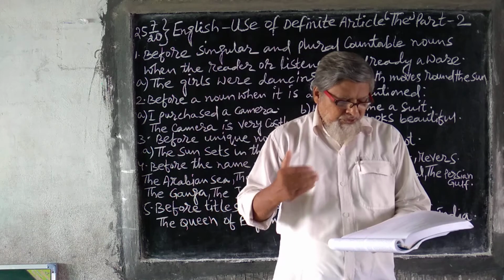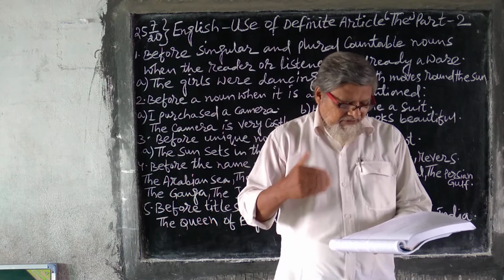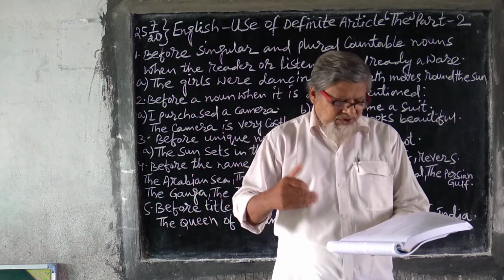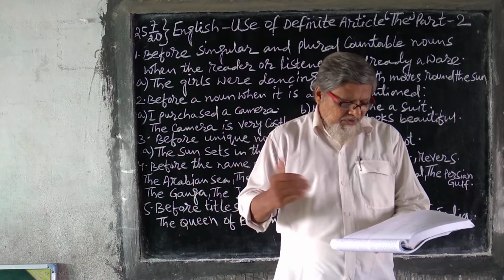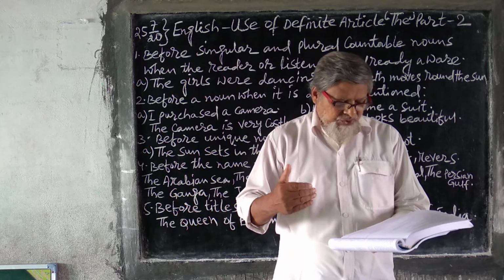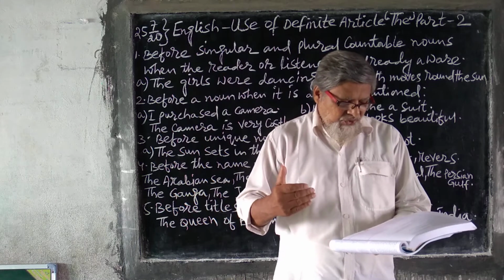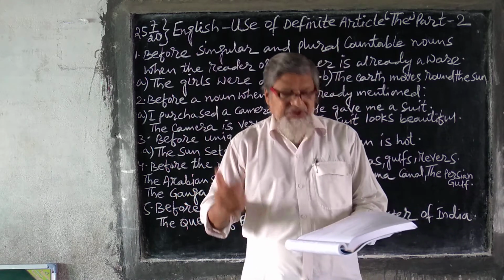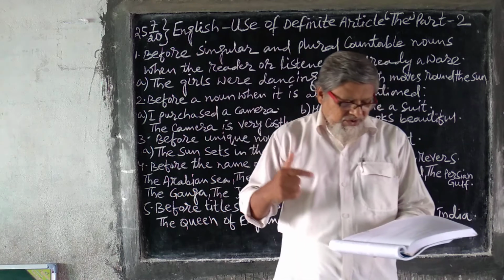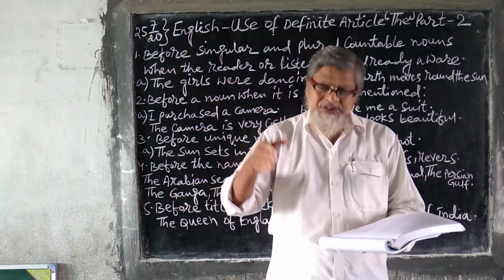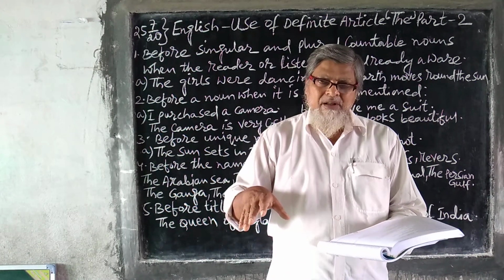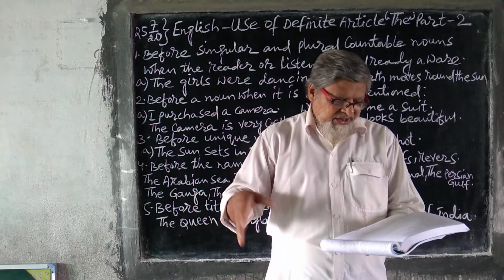Before the names of musical instruments, we use the also. Before singular countable nouns to refer to a unit of quantity: cloth is sold by the meter. That is the rule of selling. So you are using over here the.